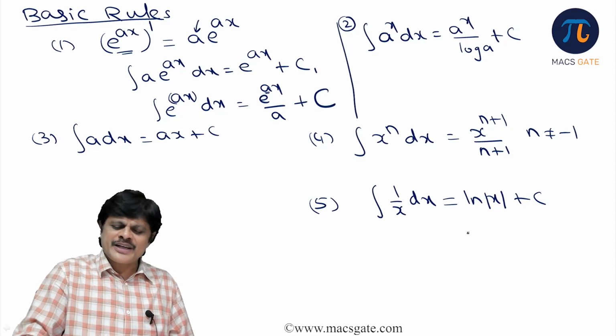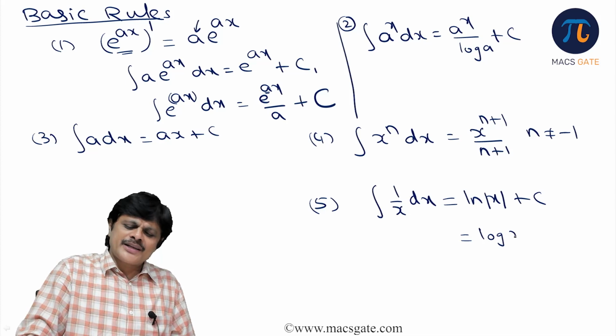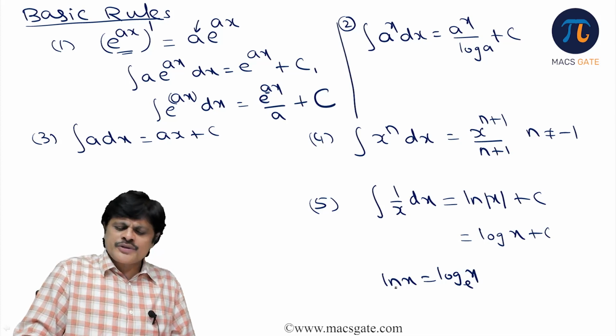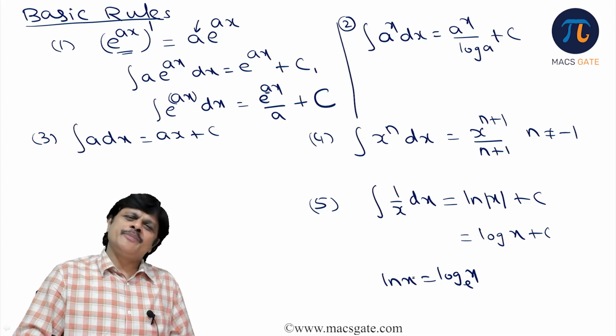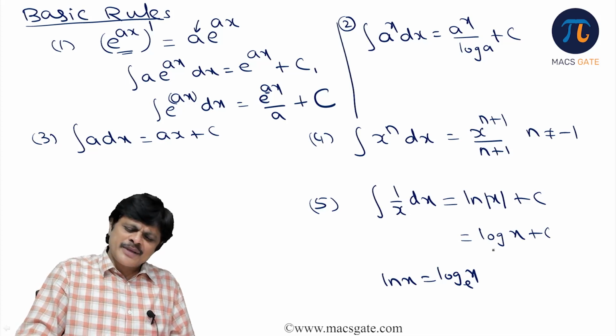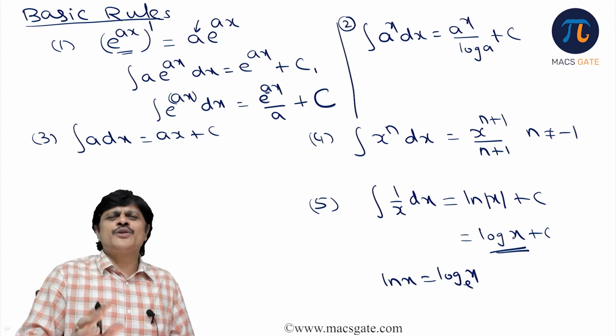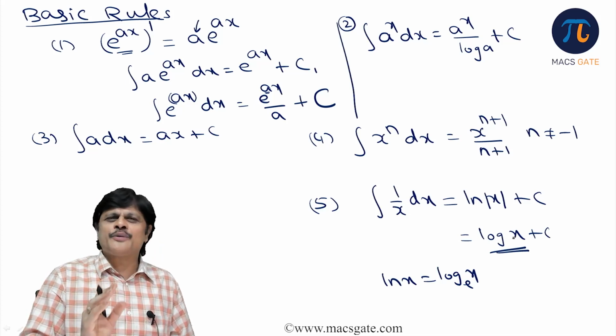Actually, ln x means log x to the base e, and in this course, unless we explicitly mention otherwise, log x means log x to the base e only. So sometimes instead of writing ln x, we write like this also. It is only a convenient notation. There is nothing to worry about it.